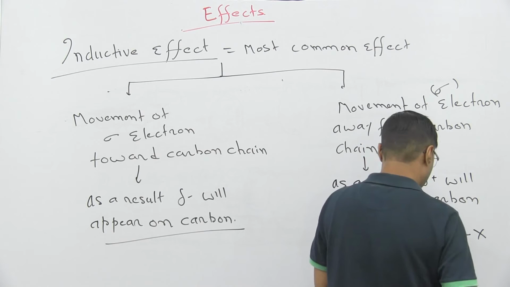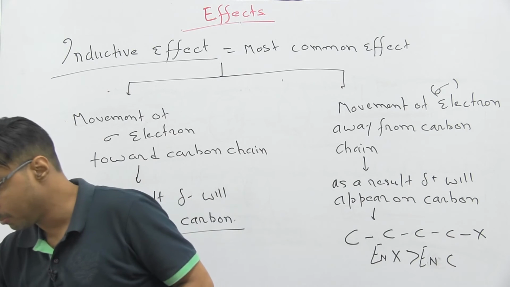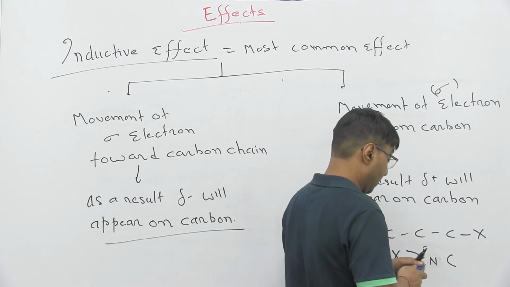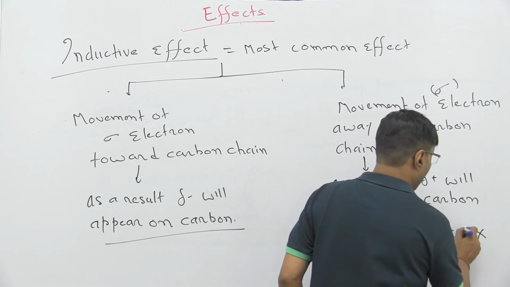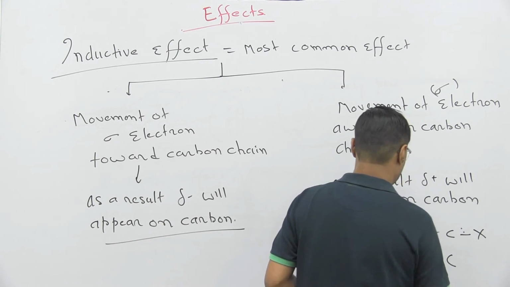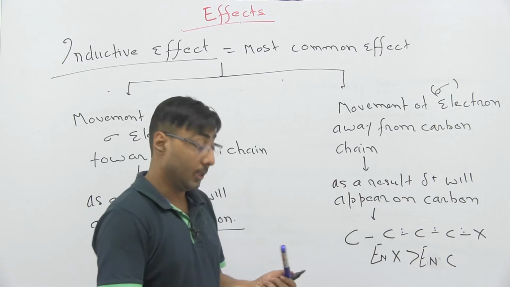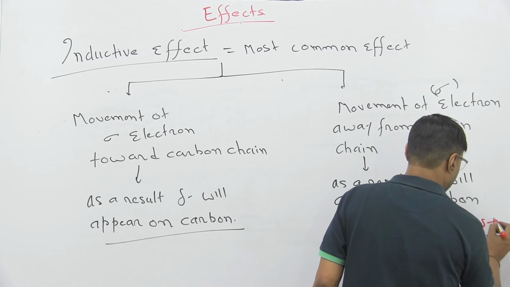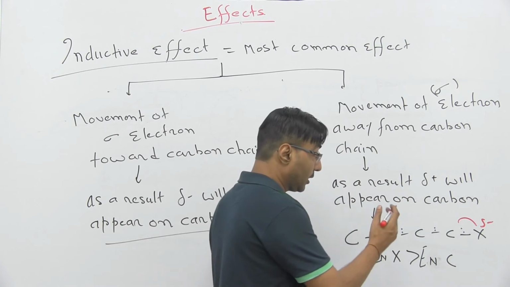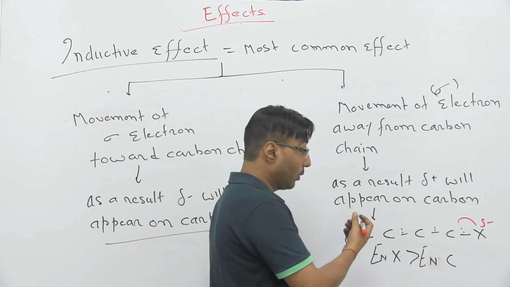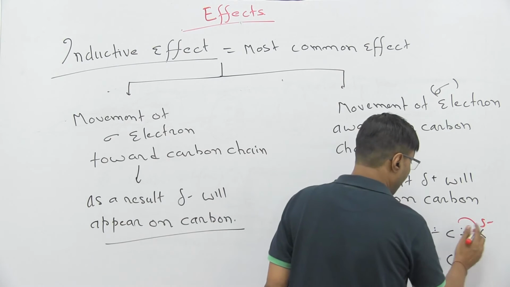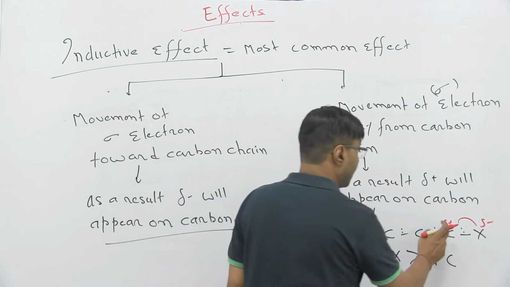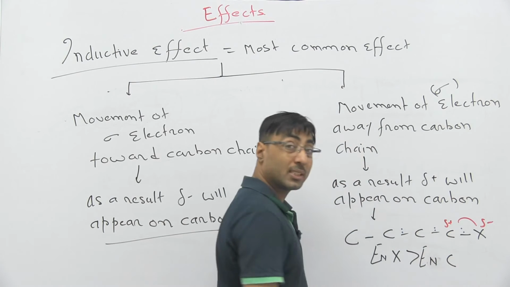So what is happening? These are the shared electrons. This X will try to pull the electron towards itself. As a result, it's a delta positive, and these are the two shared electrons.